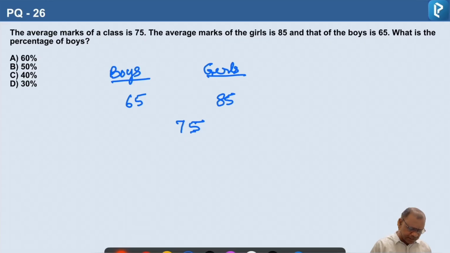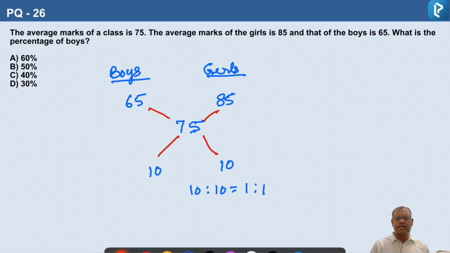So let us find out the difference here from alligation. The highest value minus mean, 85 minus 75, it is 10, and mean minus the lowest value, 75 minus 65, so that is 10. So the ratio of boys to girls is 10:10, which is equal to 1:1. So here both the boys and girls are in the ratio of 1:1.